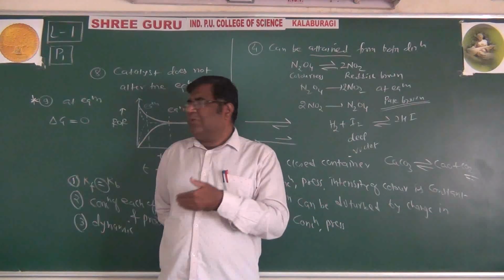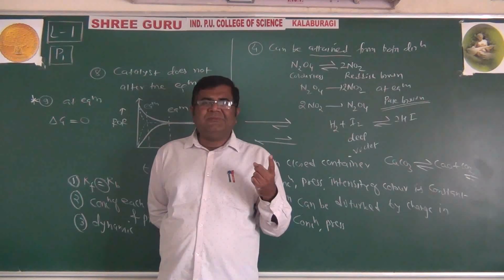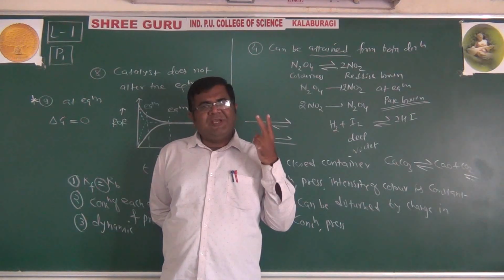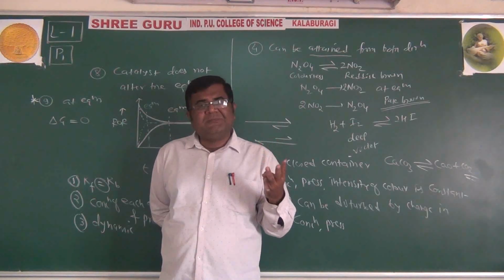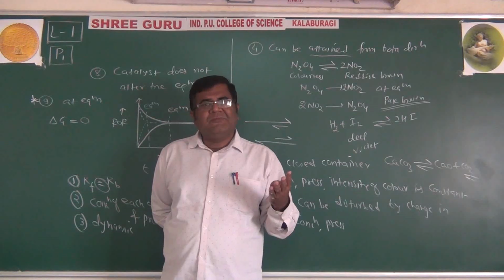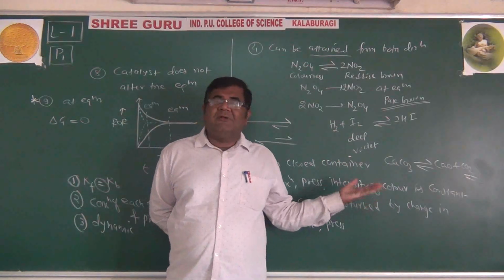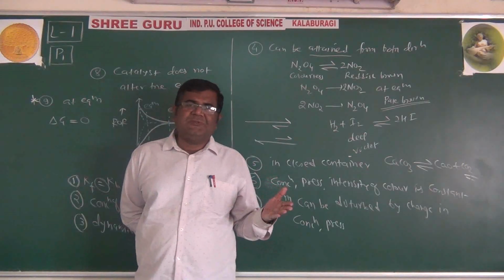And then its properties of the equilibrium. It is dynamic in nature. Rate of forward reaction is equal to rate of backward reaction. Attained in a closed container. Can be attained from both directions. Then concentration of reactant and product is constant.